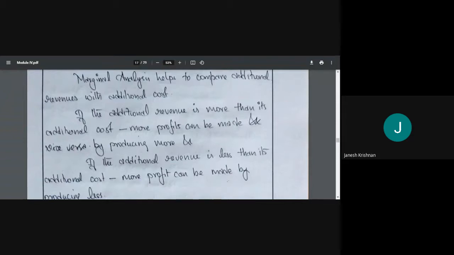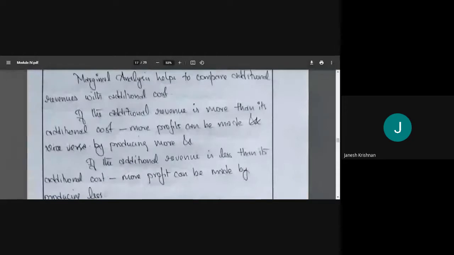And then, if the additional revenue is more than the additional cost, it implies we can make more profit by producing more. If the revenue is more than the cost, more profit can be made by producing more. And if the revenue is less than the cost, more profit can be made by producing less.